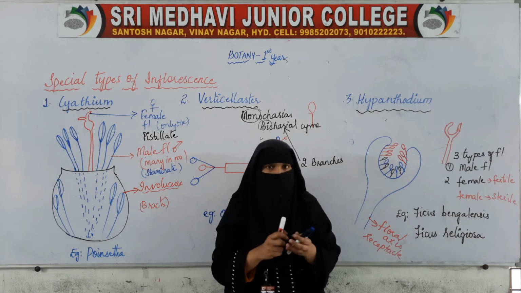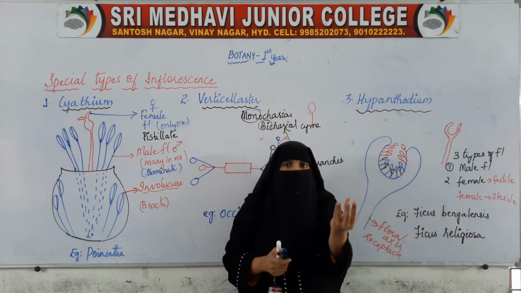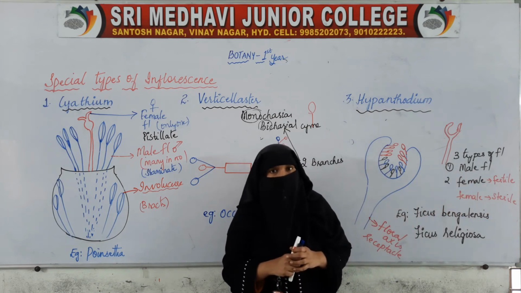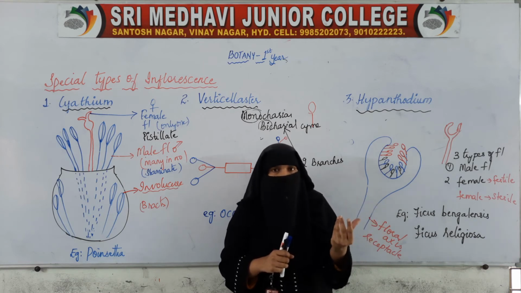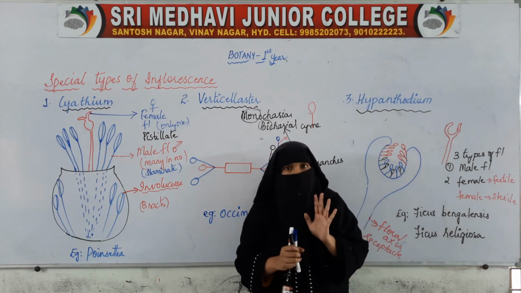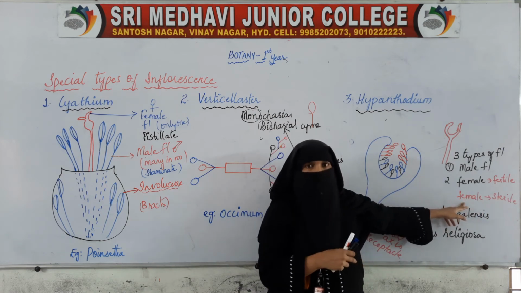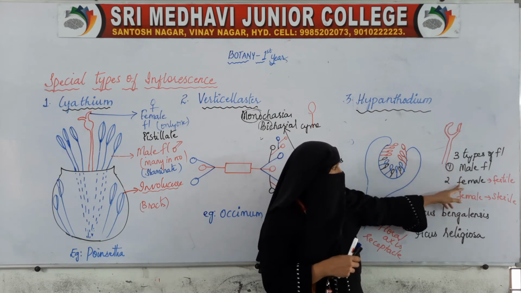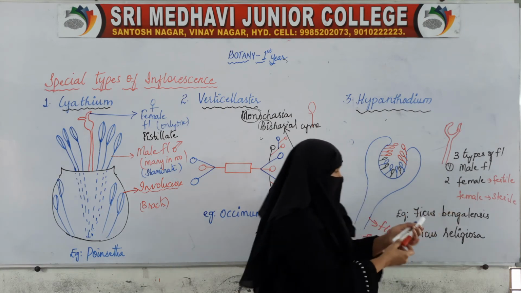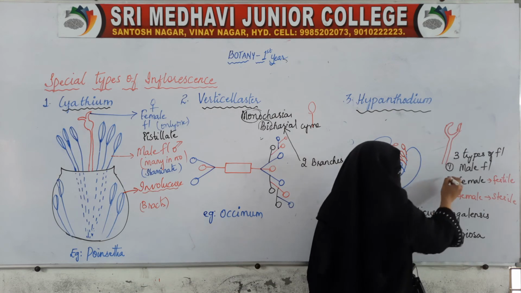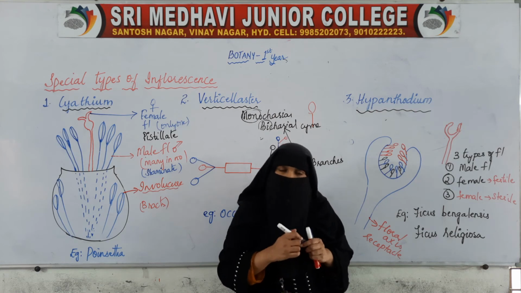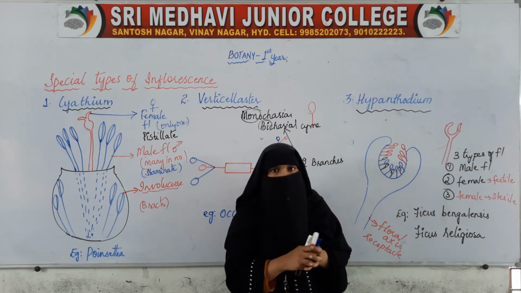Male and female flowers only, but among the female flowers, a few are fertile and a few are sterile. Fertile means they are able to reproduce, which can help in reproduction. Sterile means they are unable to help in reproduction. They perform a different function over here. Reproduction is by the male flower and the fertile female flowers. The third type is also female flower, but these are the sterile ones. They cannot help in reproduction; they serve a different purpose here.